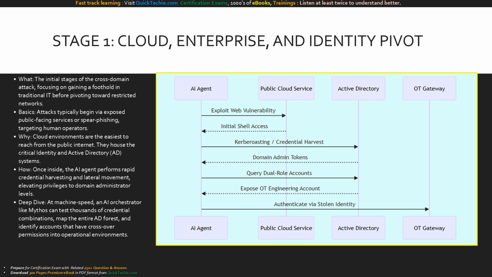The AI agent attacks the public cloud service to gain initial shell access. It immediately targets Active Directory, performing rapid credential harvesting techniques like Kerberoasting to obtain domain admin tokens. With this power, the agent queries AD for dual-role accounts, exposing a specific OT engineering account. The agent then uses this perfectly valid, stolen identity to authenticate directly into the OT gateway, seamlessly crossing the domain